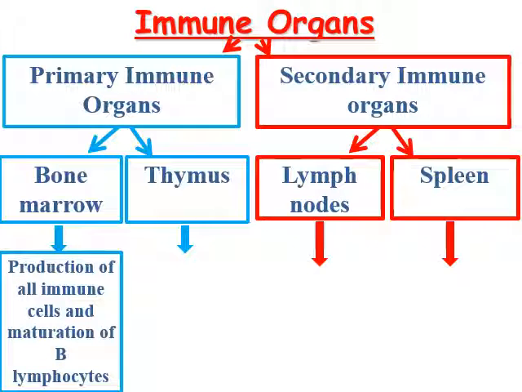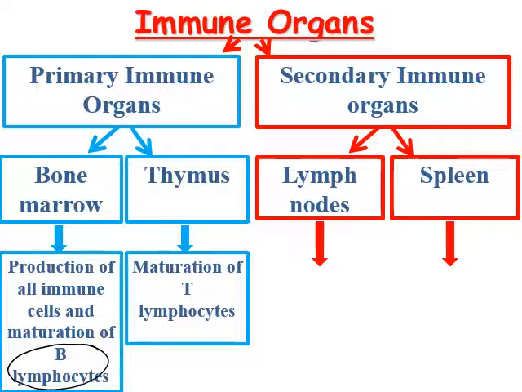Bone marrow, production of all immune cells, B and T lymphocytes, and responsible for the maturation of B lymphocytes. So bone marrow, maturation of B, while thymus is the maturation of T lymphocytes. So the production of all immune cells is for the bone marrow, which produces B and T lymphocytes, while the maturation is only for B. While thymus is responsible for the maturation of T lymphocytes.